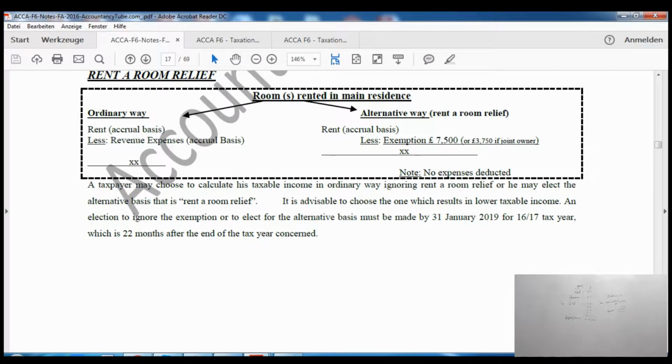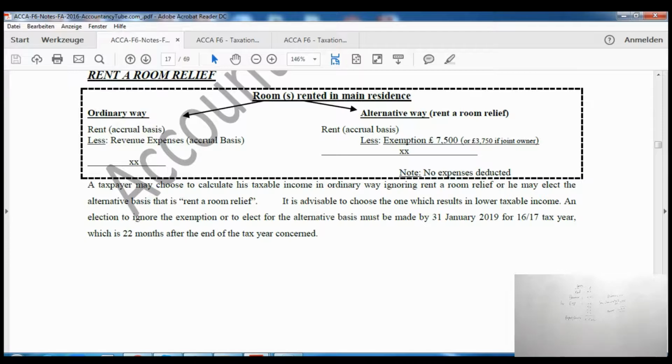Now, when it comes to rental room relief, there are two ways to calculate it. One is the ordinary way. Ordinary way simply means that you take the rent on accruals basis, and you will deduct revenue expenses on accrual basis as well. So that is the ordinary way.